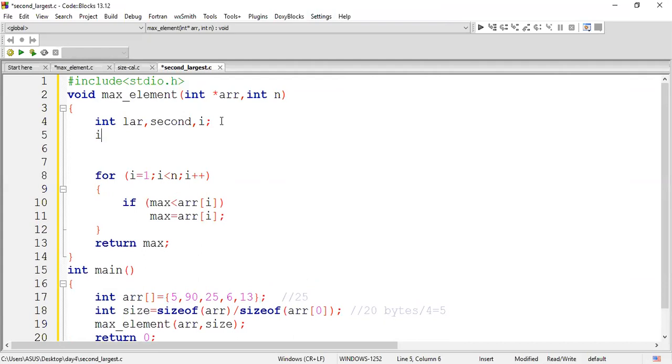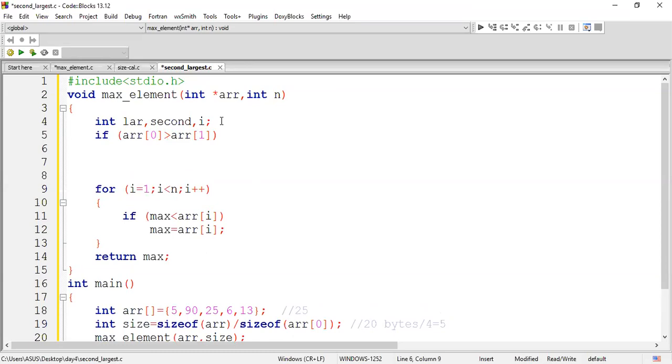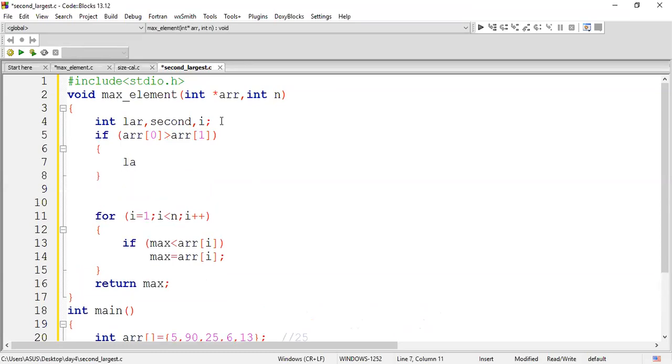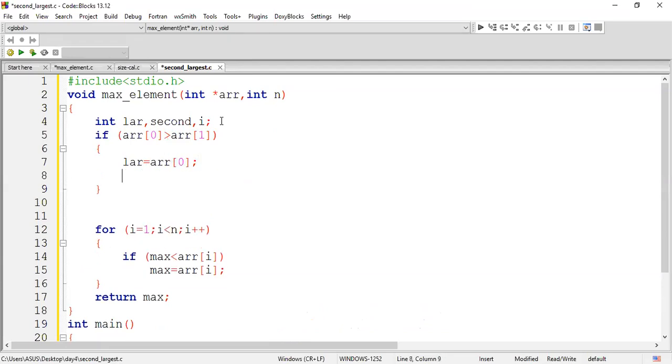Now I'm going to have an if condition. If my array of 0, the element in the first position, is greater than array of 1, then we are going to assign the largest with array of 0. So array of 0 is bigger, and the second largest element is array of 1. So if this case is true, then these are the initial largest and second largest values.